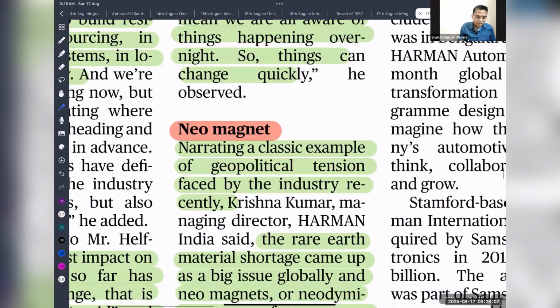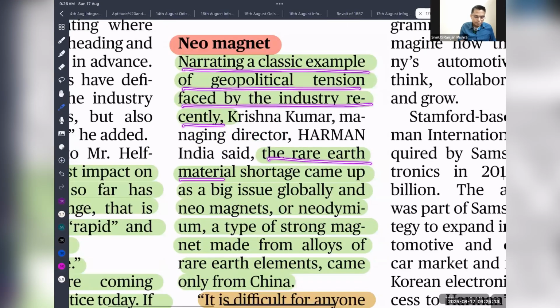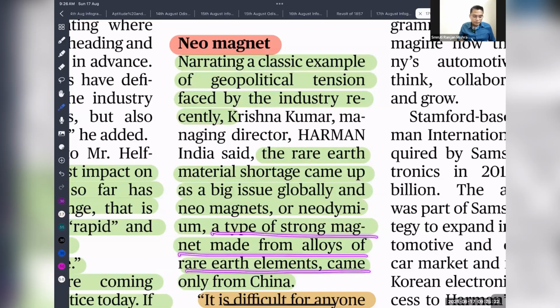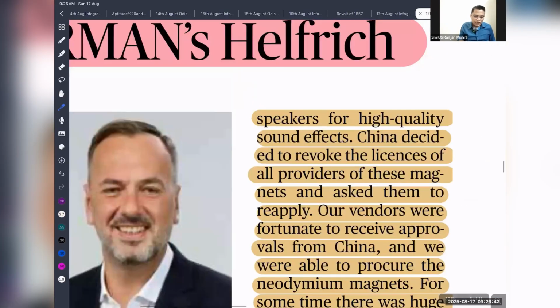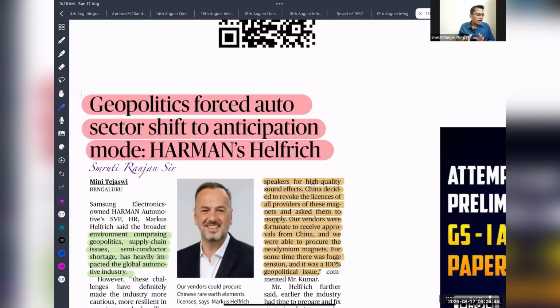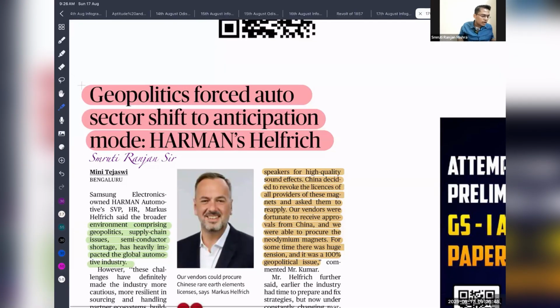So neo magnet is a classic example of geopolitical tension faced by the industry recently. Rare earth material shortage has become a big issue globally, and neomagnets, or neodymium magnets, are typically strong magnets made from an alloy of rare earth minerals that China controls. Recently, China blocked the supply of all the neo magnets to the whole world. So that led to a severe shortage of that material that is used for manufacturing small electrical motors. It is difficult for anyone to make a speaker without neo magnets, the best in class magnets used in speakers for high quality. So just imagine how vulnerable our supply is if we are always depending on China.